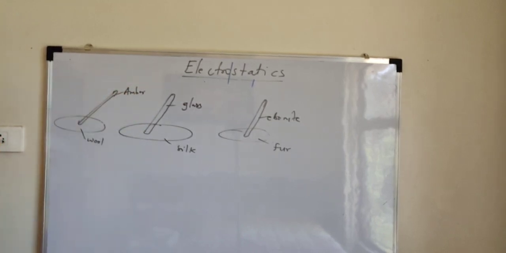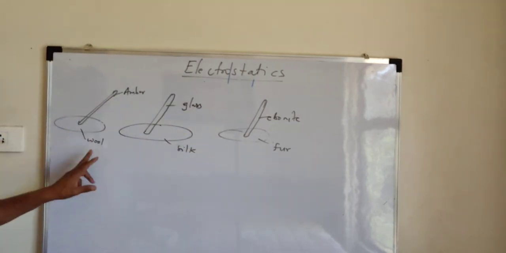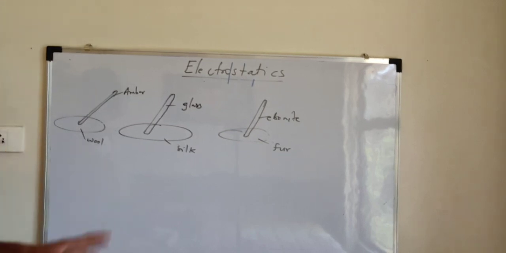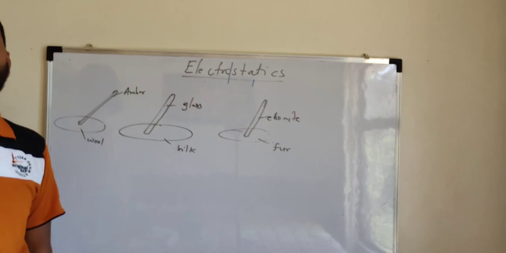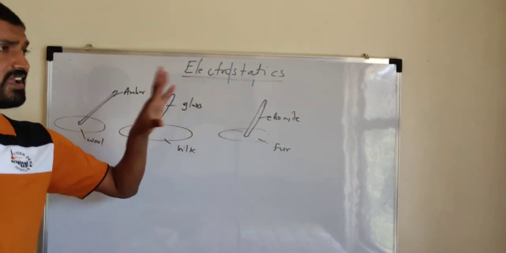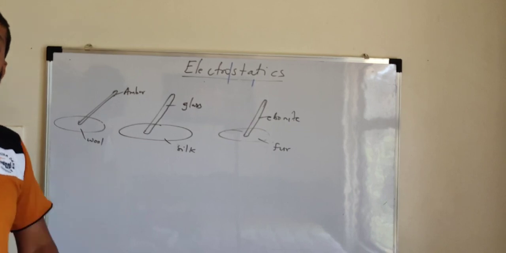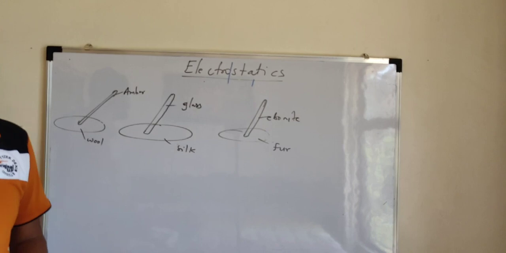When these materials are respectively rubbed, amber on wool, glass on silk, ebonite on fur, what is the observation? After rubbing, these materials start attracting small pieces of wood shavings. It means that they get electrified, they get charged. How do they get charged? It can be well explained on the basis of electron transfer theory.